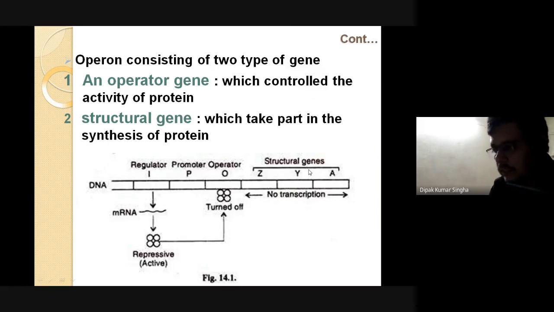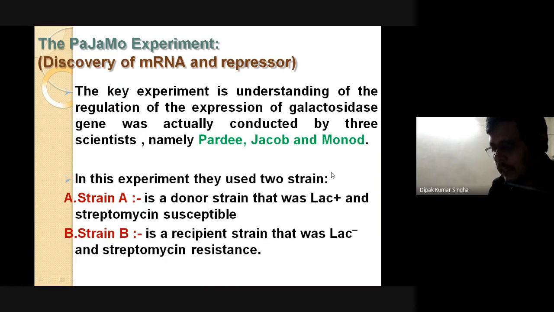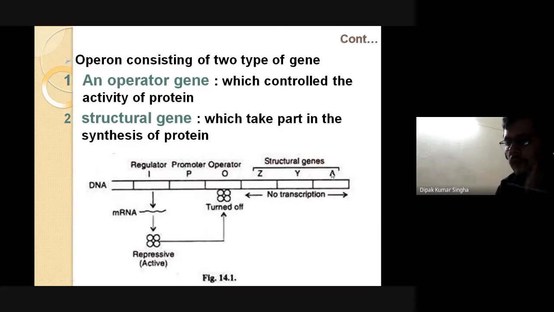And here are the three structural genes in case of the Lac Operon: Z, Y, A. Here are the three enzymes: Z is the beta galactosidase, Y is the permease and A is the acetylase. And another is the regulatory gene: the regulator, promoter and the operator. How will it be controlled? These operator genes and the structural genes we discuss.